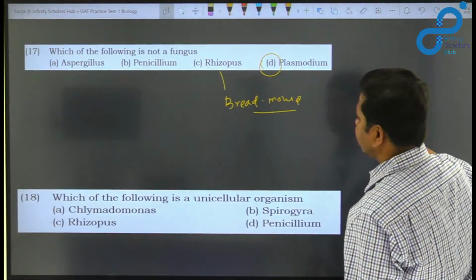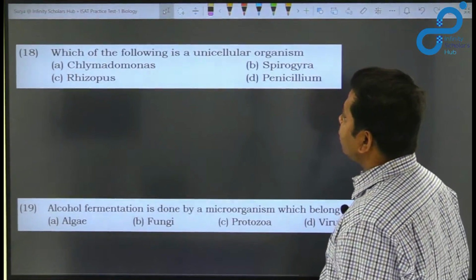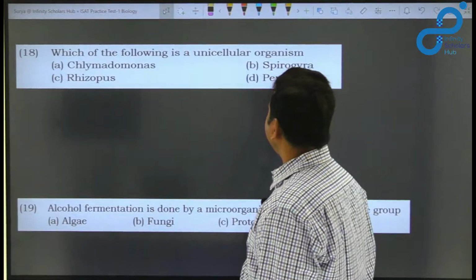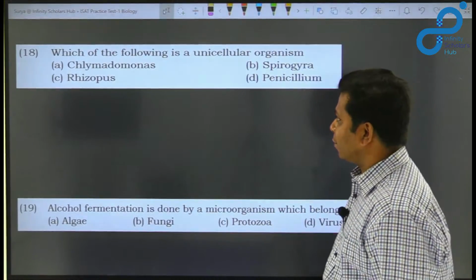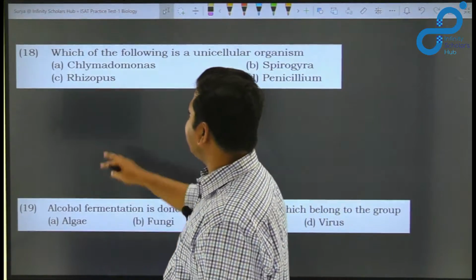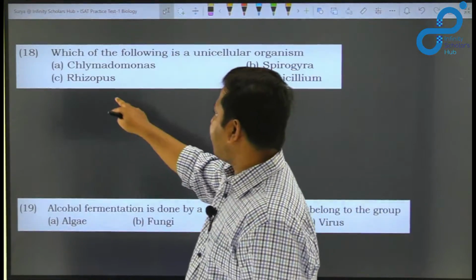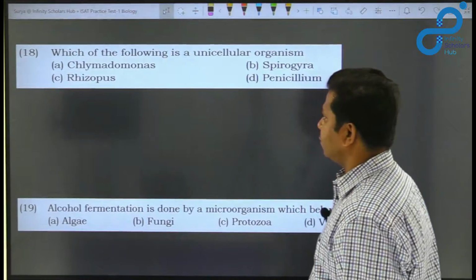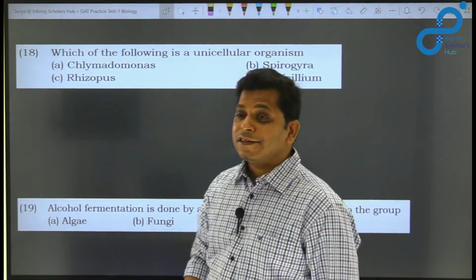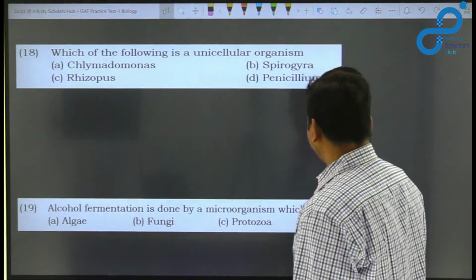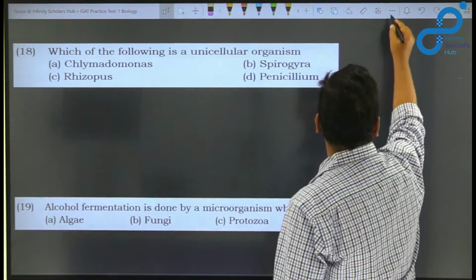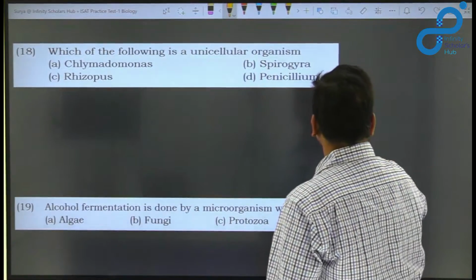Let's look at the next question. Which of the following is a unicellular organism? What are the choices we have here? Chlamydomonas, Spirogyra, Rhizopus and Penicillium. Chlamydomonas is a unicellular algae. As we know, this is the structure of Chlamydomonas.